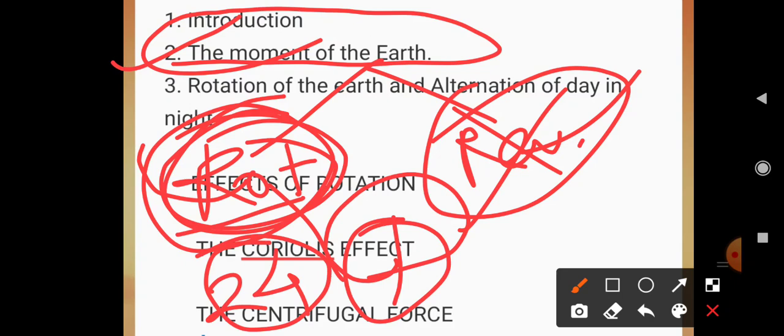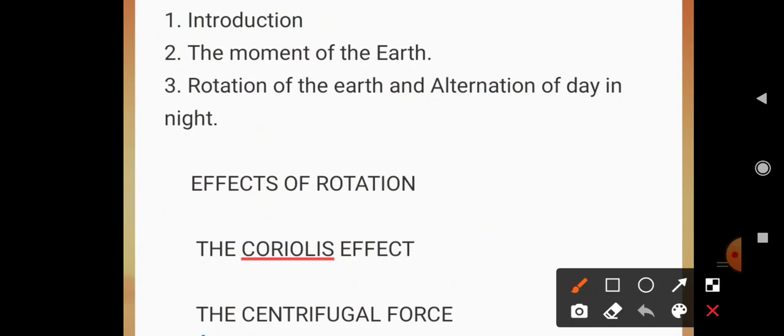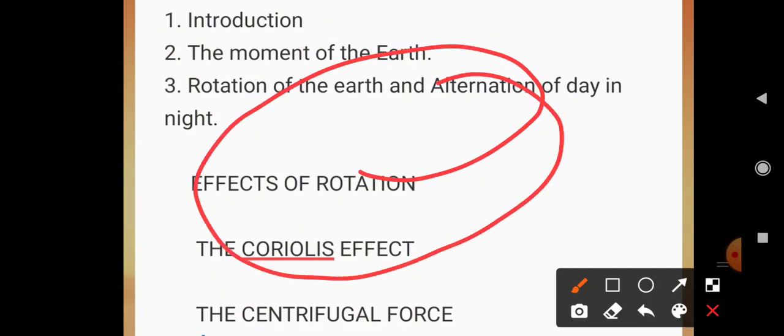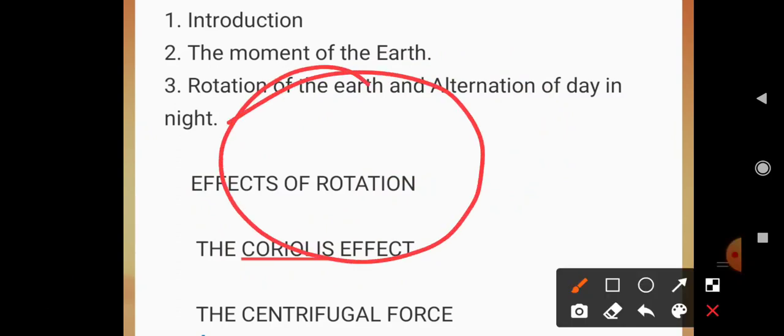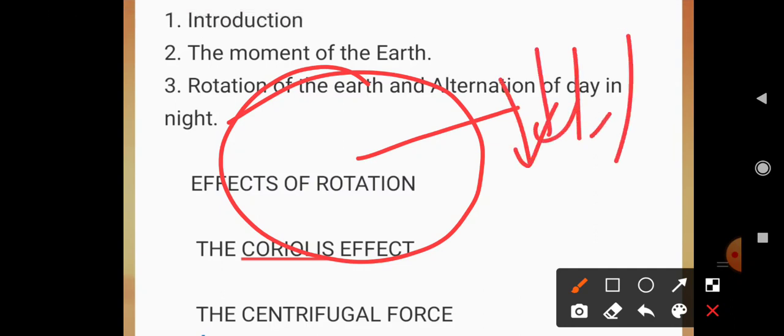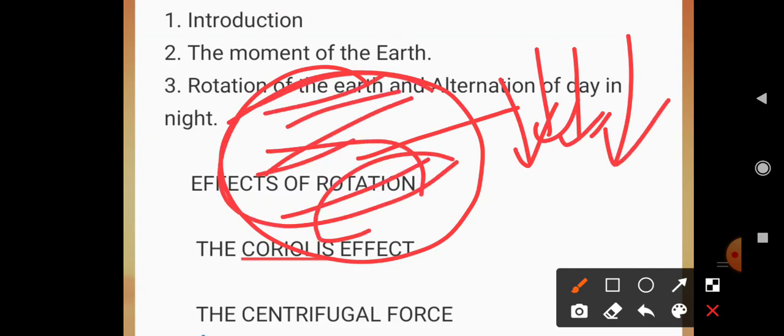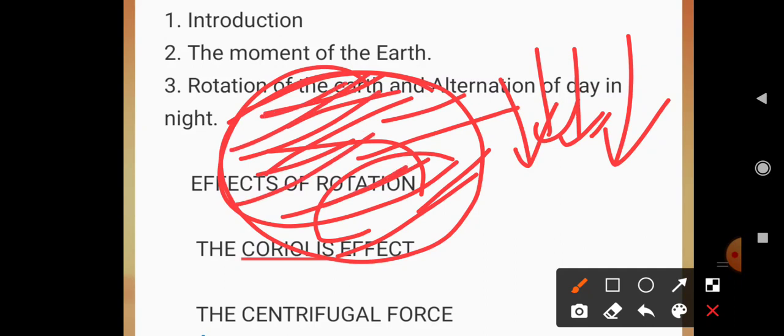Because of this rotation, the sunlight is uniform all over the earth. If the earth were not rotating, the sunlight would not be uniform. Only one part would be completely dark and one part completely lightened. The insolation, meaning the incoming radiation from the sun, is also uniform all over the earth, the uniform sunlight and uniform heat, because of this rotation.